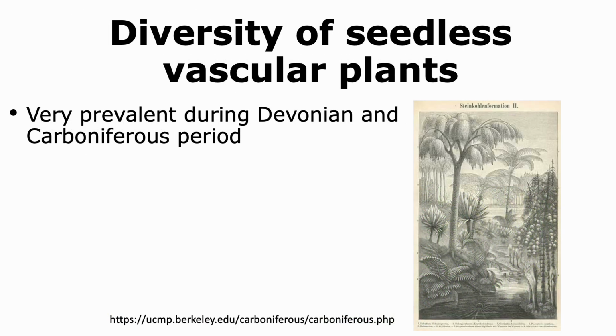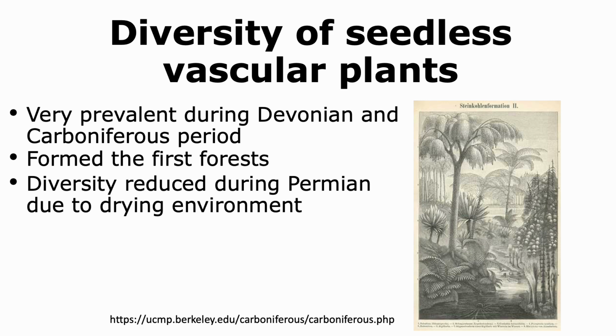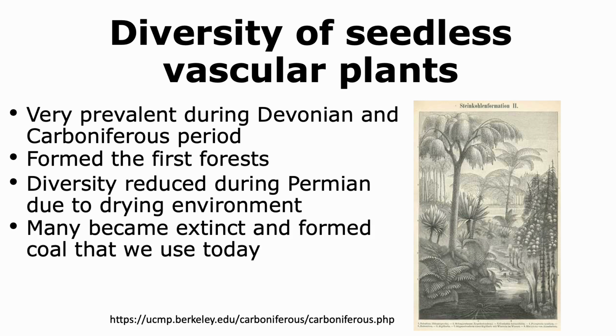Seedless vascular plants dominated the Earth's landscape during the Devonian and Carboniferous period, which is more than 400 million years ago. They formed the first forests. However, their diversity reduced during the Permian period because the environment started becoming more dry. Many seedless vascular plants died and became extinct and formed the coal that we actually use today.